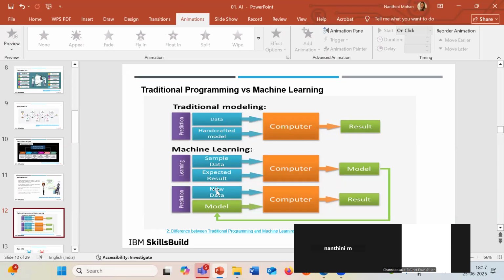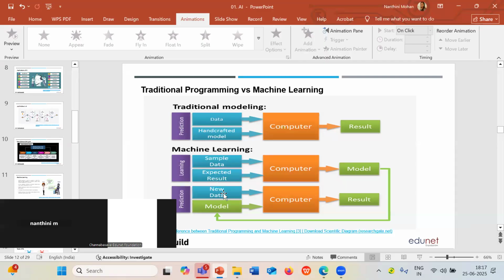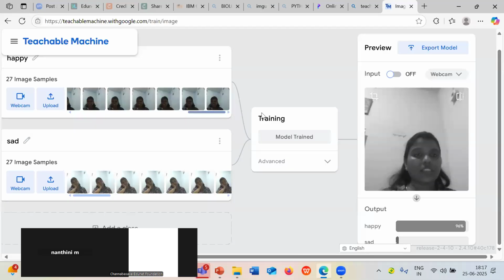What does that new data represent? Yes, the image from the webcam. So I have a model in my hand, and I can make use of this model in future for any kind of facial expression. I can also add n number of labels, students. It is not mandatory that you add only 2 classes. You can add n number of classes. So I can make use of this model for facial expression recognition or classification. Can you understand what I'm trying to say? Once you create the model, it can be used in future for n number of purposes.